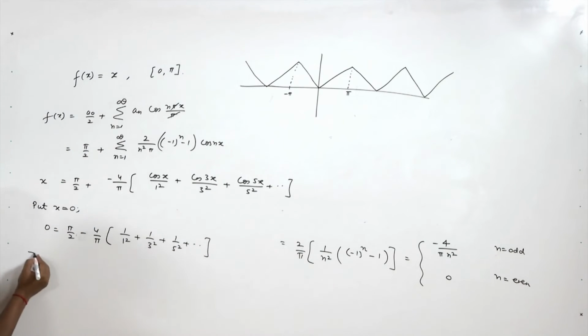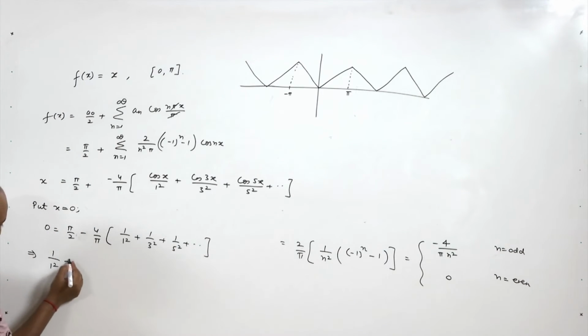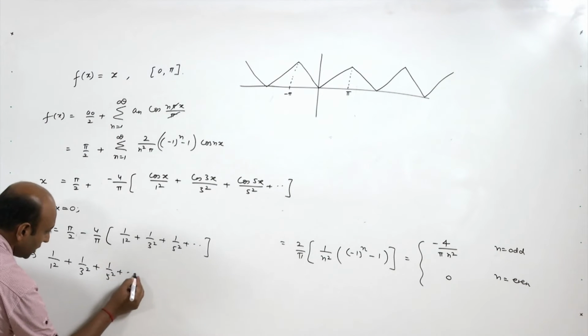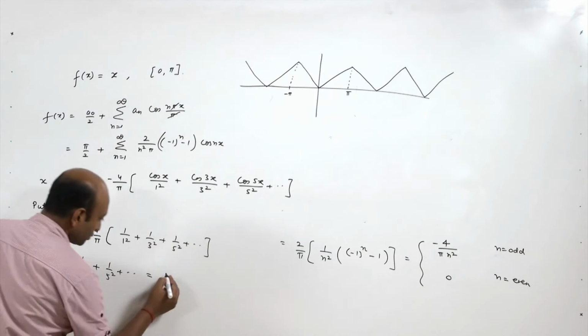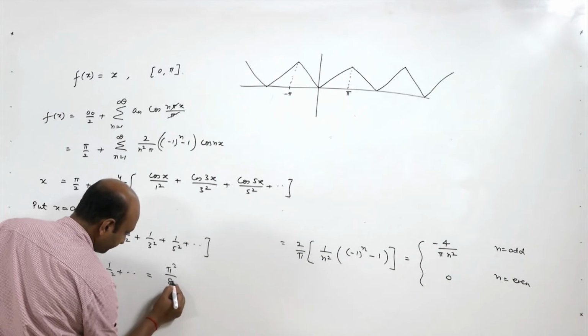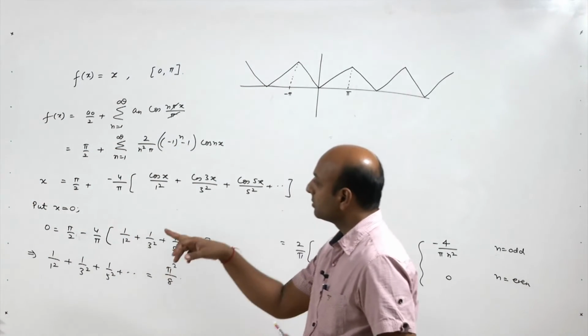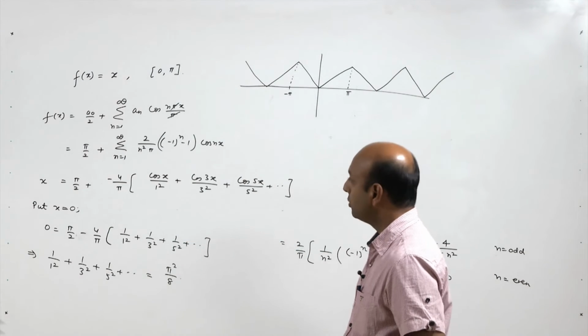So, that implies 1 upon 1 square plus 1 upon 3 square plus 1 upon 5 square is simply equal to pi square by 8. So, we have proved this result also.